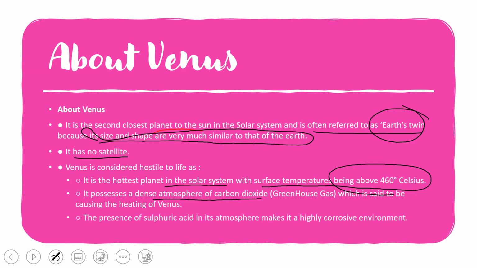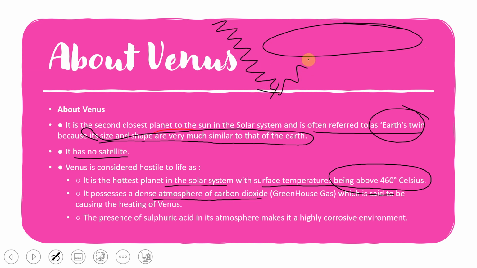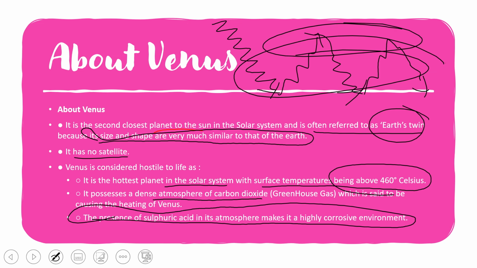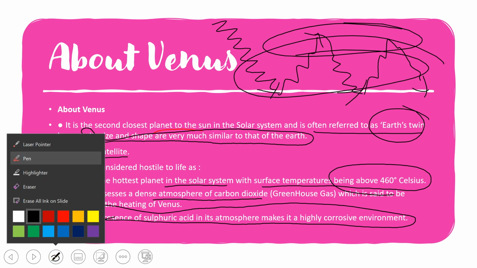When the sun hits the Earth's surface and the heat goes back, it gets reflected by the CO2 present in the atmosphere, and thus our atmosphere gets heated. That creates the greenhouse issue, which we will see in the geography lecture. The presence of sulfuric acid in its atmosphere makes it a highly corrosive environment. This is one of the points to note about Venus.